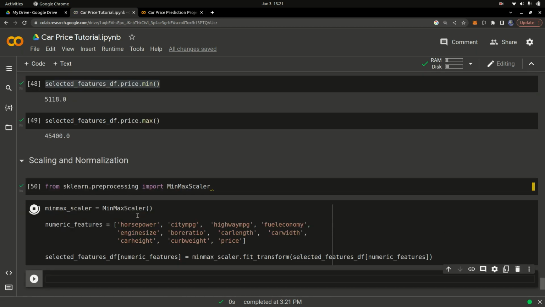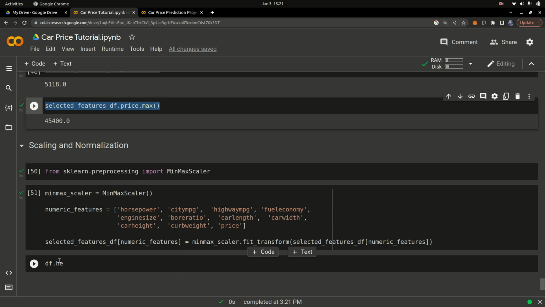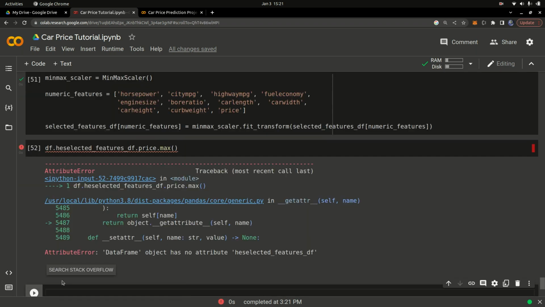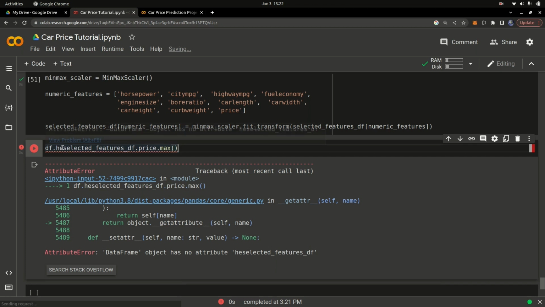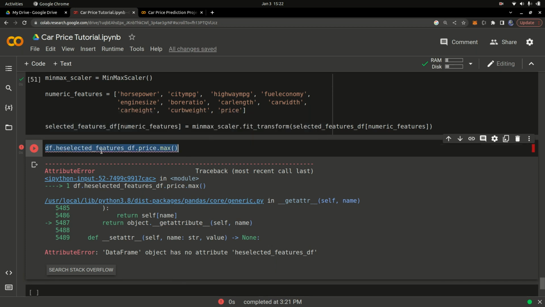Now we did simple min max scaling. So if I copy this code right here and paste it right here, and I run the code again, let's see, df_out has no... Okay, so I made a typo right there. So let me just go in here, select everything and delete, and paste it properly, and then run the code.